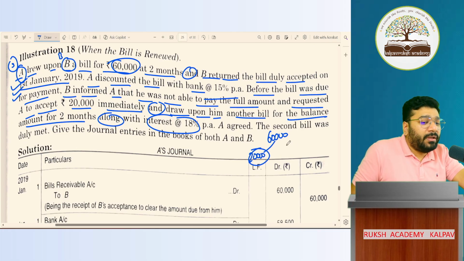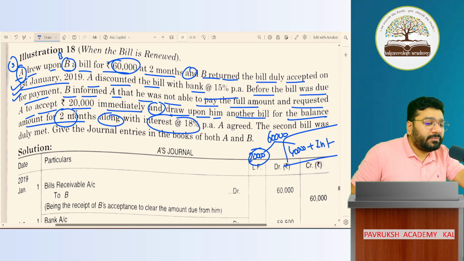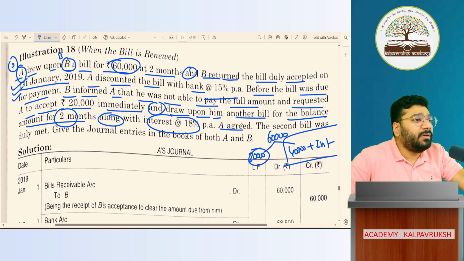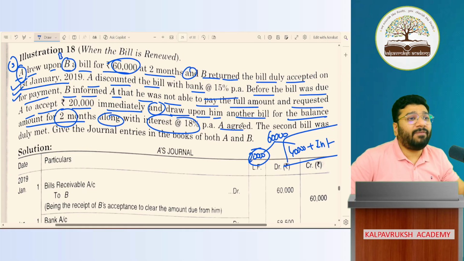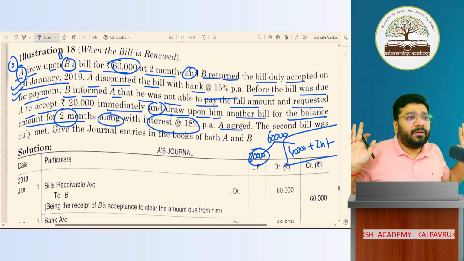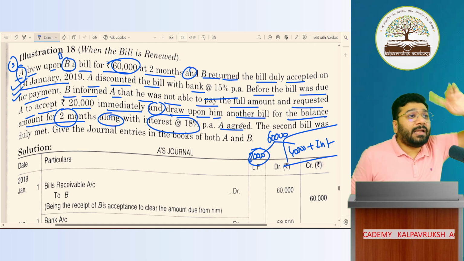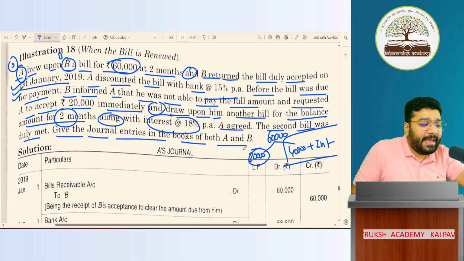Okay? Balance how much? 40,000 plus interest. For this amount, a new bill has been drawn for an additional 2 months credit period, to which A also agreed. Is this cancellation of the bill voluntary or forceful? It is voluntary. Mutually, both of them have agreed. If A is not agreeing and B is forcing, saying no, I will not pay, if you're not giving the new bill, get lost, that becomes dishonour. Got it? Not got it? Okay. The second bill was duly met. Give the journal entries in the books of both A and B.